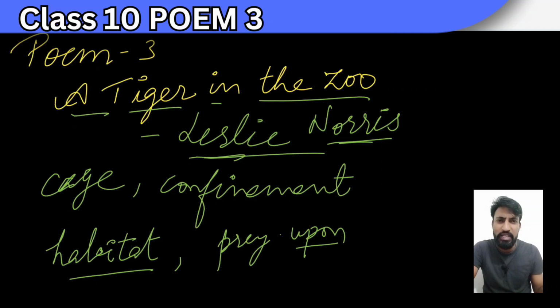Why is it given in this syllabus in class 10th? Okay, this poetry has a very deep meaning. The poet Leslie Norris, who is an American writer, in his poem wants to say that the tiger is not simply a tiger here in this poem, it represents all the animals and human beings.